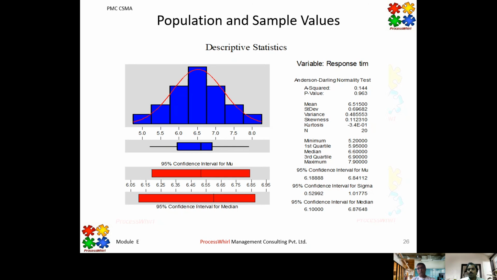And when it comes to A-squared, there is a value of around 0.144. And we accept or don't accept based on the normality behavior. So if it is less than 0.757, then it is non-normally distributed.